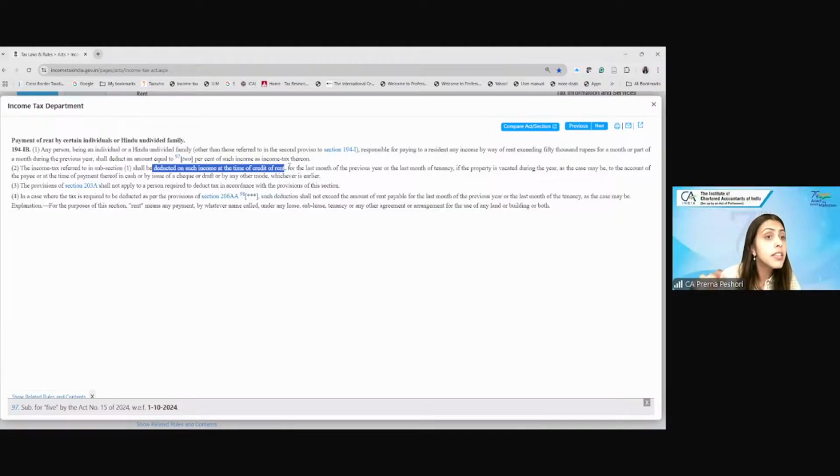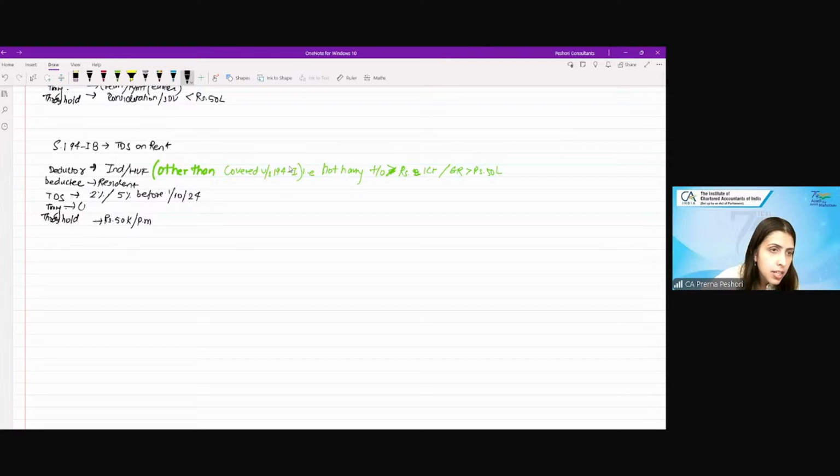So the TDS shall be deducted at the time of credit of the rent for the last month or at the time of payment, whichever is earlier. So again, credit or the payment, whichever is earlier.